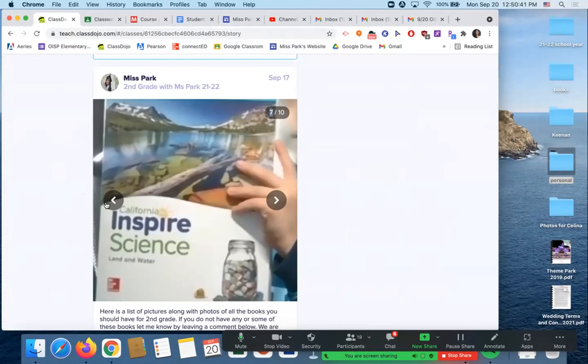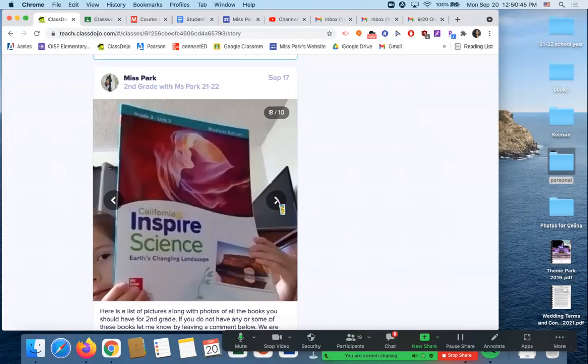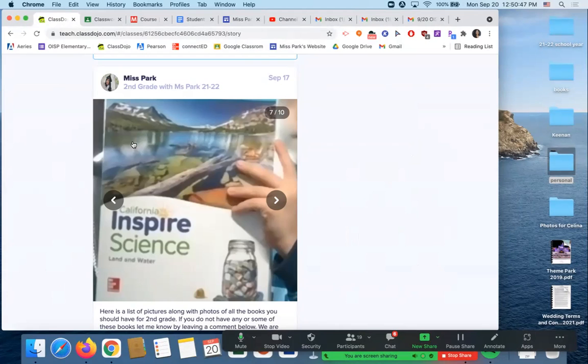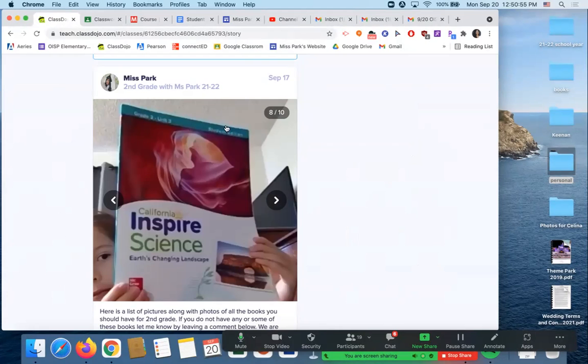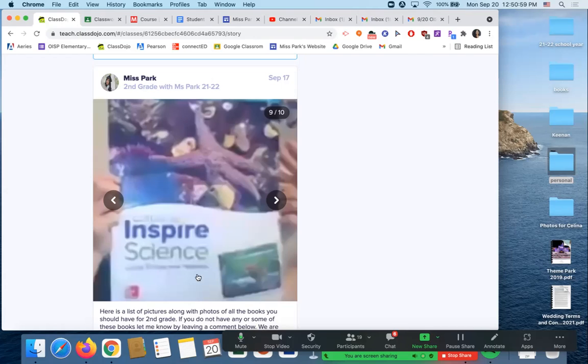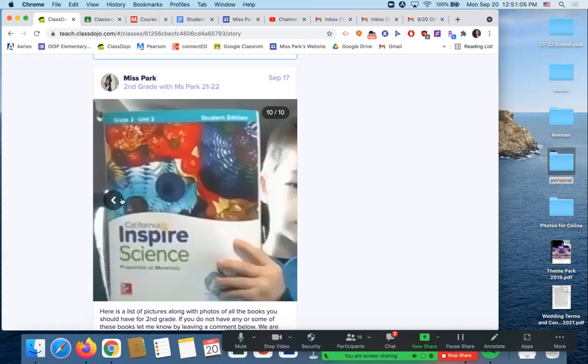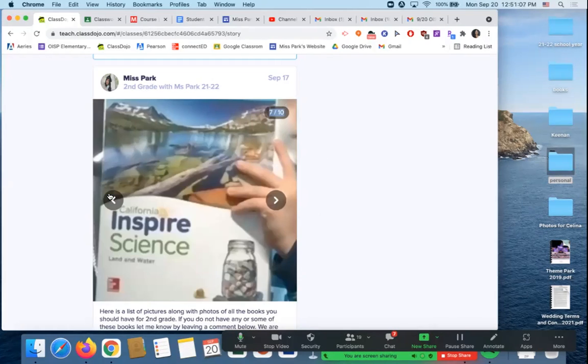So this is going to be your Inspire Science book. Okay. There's going to be 4 of them that you need. The first one is this one, which is Land and Water. The next one is going to be this one, Unit 2, Properties and Materials. The next one you're going to need is Unit 3, Earth's Changing Landscapes. And the last one you should have is Unit 4. I can't read that one. I want to say it has something to do with like ecosystems. So those are the 4 science books you guys should have.